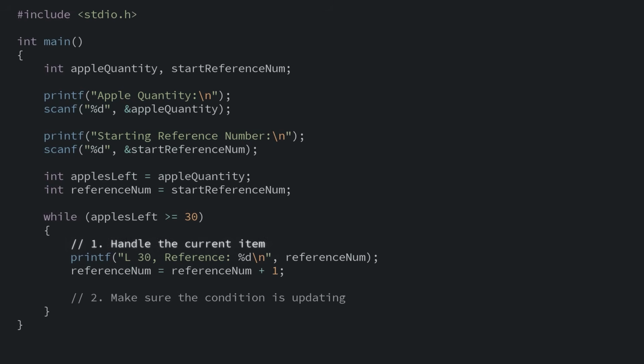Okay, we've handled the current item. Now we just need to make sure our condition is updating. If we just packed 30 apples into a large crate, we need to subtract 30 from the apples left variable.